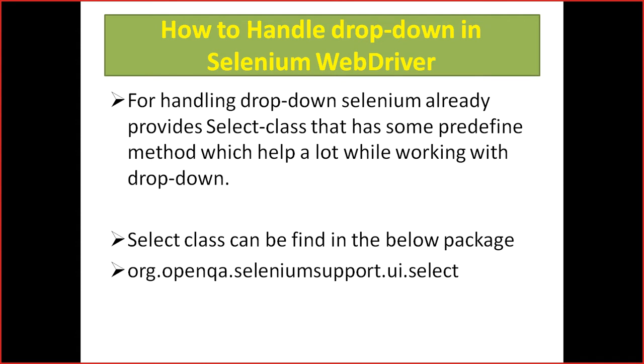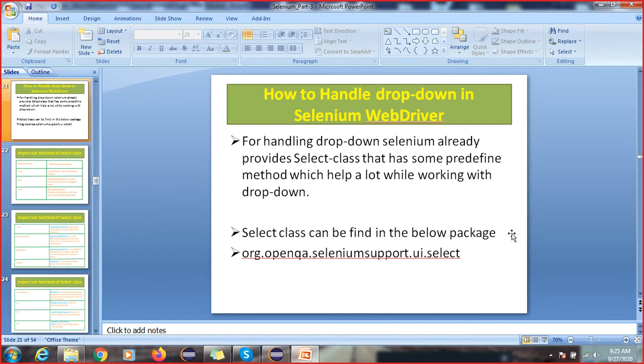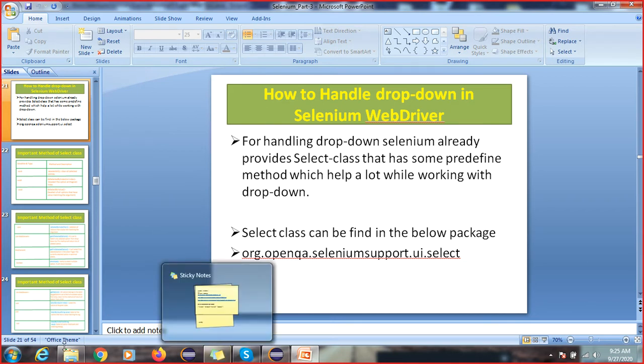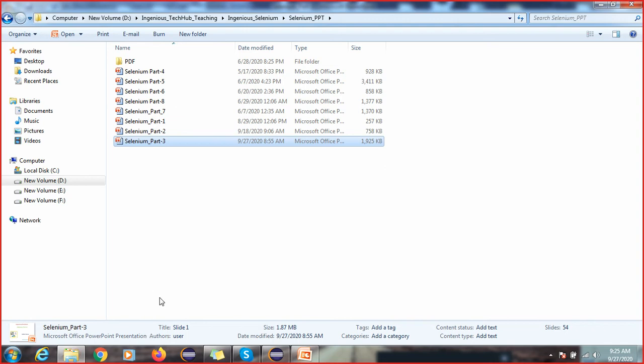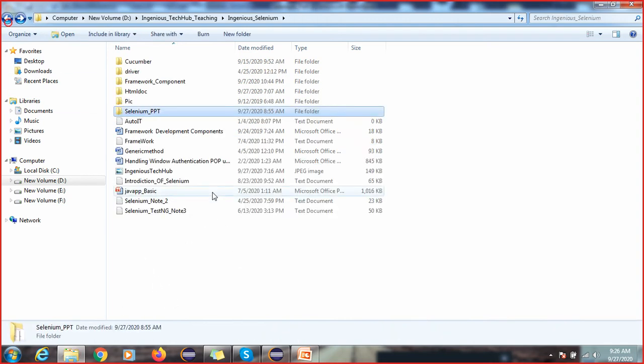So for handling the drop down, first we have to understand how we can tell whether this is a drop down or not. Before, I was giving the example of Facebook, but again Facebook has changed the UI.